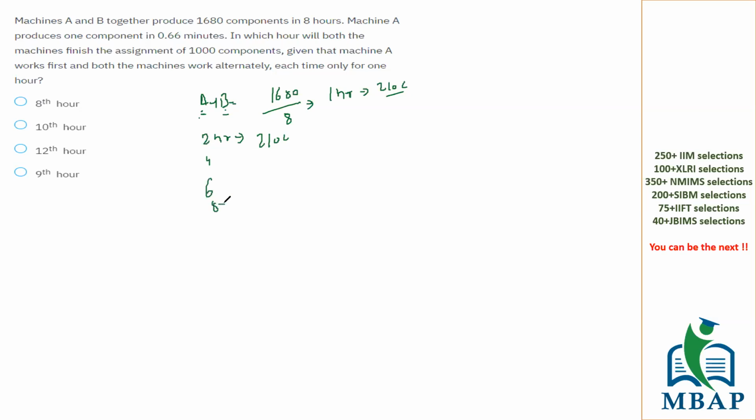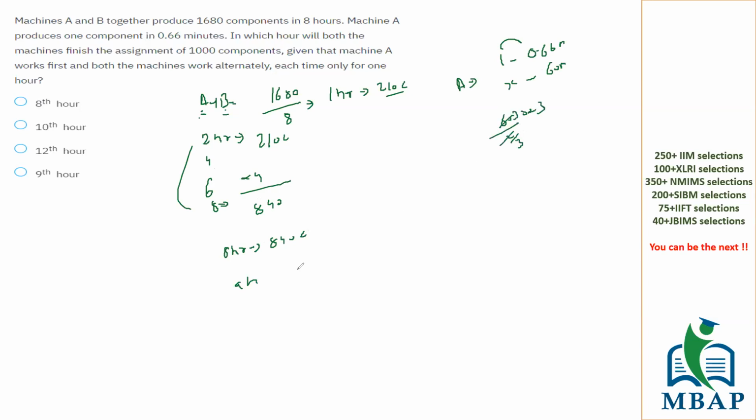So if I take the cycle of 2, 4, 6, 8, 4 times the components will be produced, which is 840. Is this clear, Bhushan? So I'm saying in 8 hours, 840 components have been made. In the 9th hour, who is coming? A is coming. A is taking 1 minute to make one component. It takes 0.66 minutes. So in 60 minutes, how many components will be made? It's going to be 60 upon 2 by 3, which is 90. 840 plus 90 will become how much? 930. That is done for 9 hours.